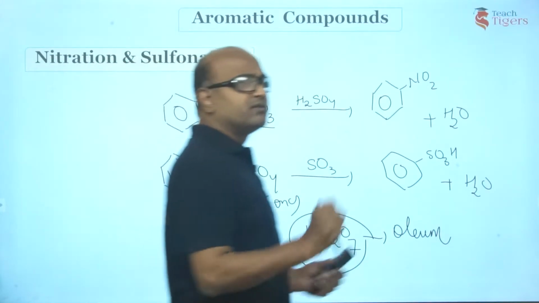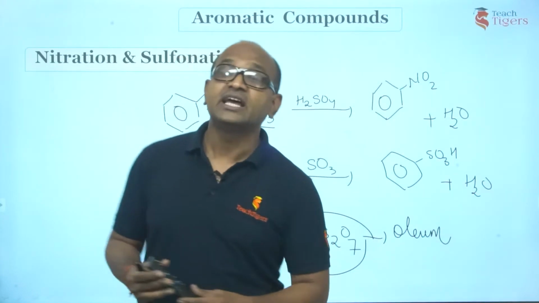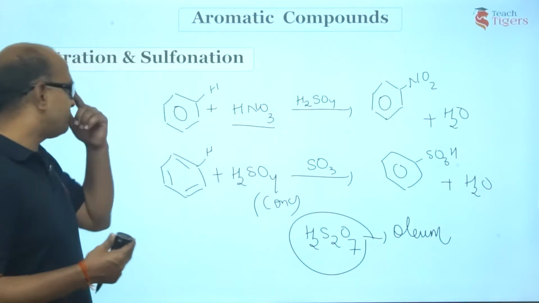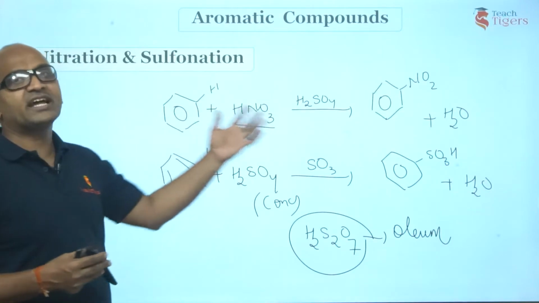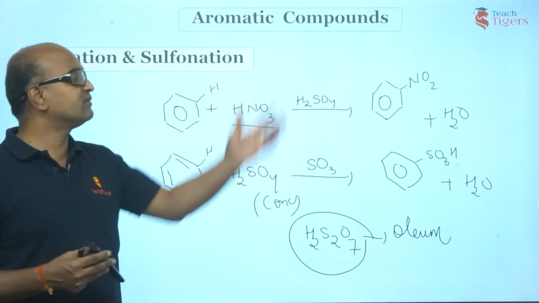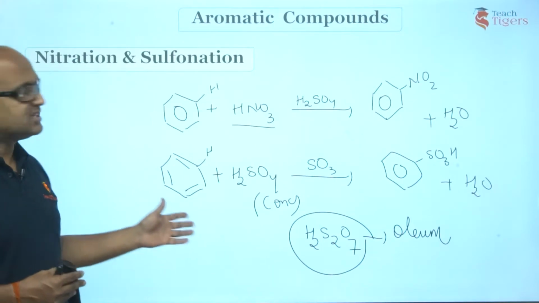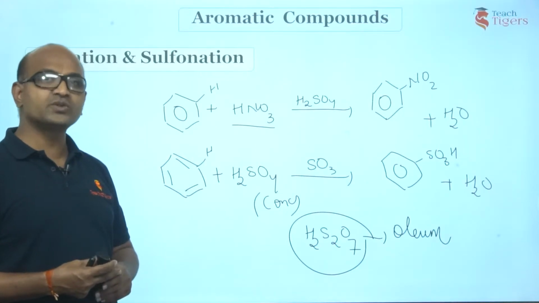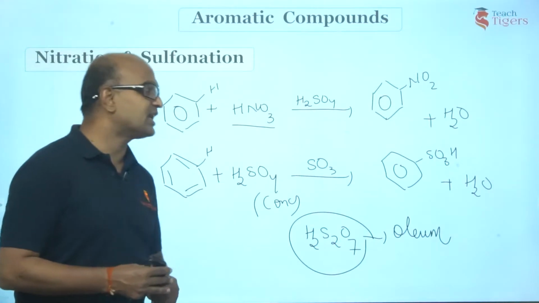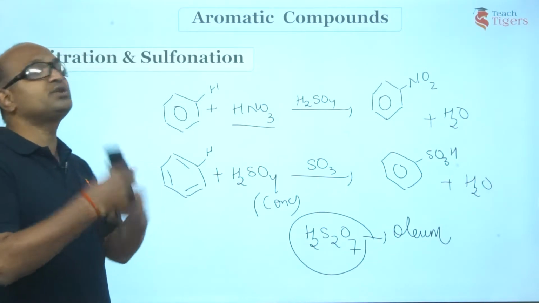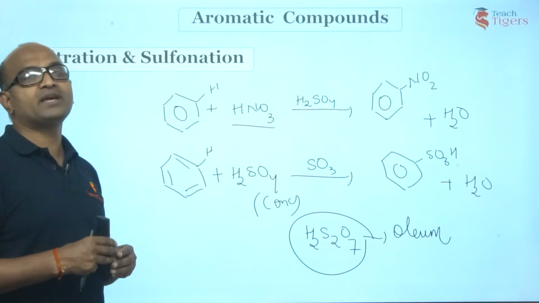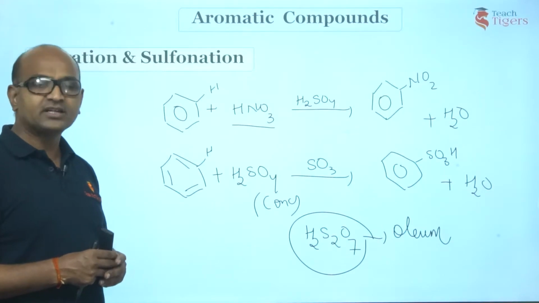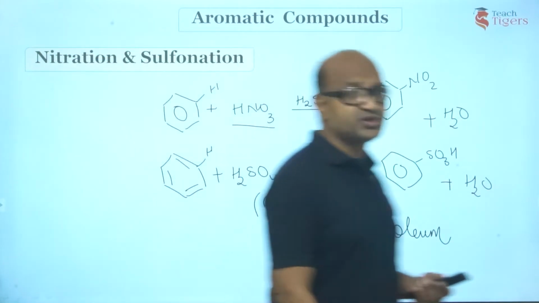Right? We have finished four. First, chlorination, addition of Cl to the benzene ring. Next, bromination, addition of bromine to the benzene ring. Then we have nitration, benzene reacting with concentrated H2SO4 and HNO3 to give nitrobenzene. Then sulfonation, benzene reacting with concentrated sulfuric acid in the presence of SO3 to give benzene sulfonic acid. So these are substitution reactions. You can see hydrogen being replaced by different groups, say Cl, Br, NO2, SO3H. Am I right? These are called electrophilic aromatic substitution reactions.